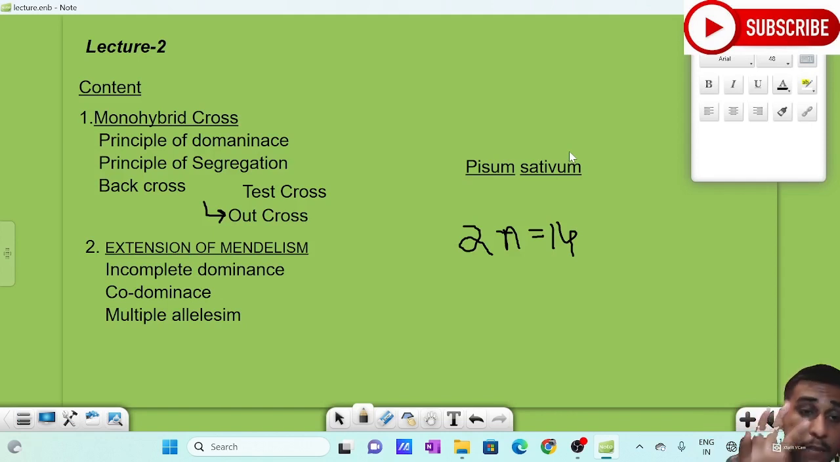There are many more details to be said. If I say them now, we will not have the time, so I will say them in between the class, and I think you will enjoy. So now we can do the cross, the monohybrid cross that Mendel did.